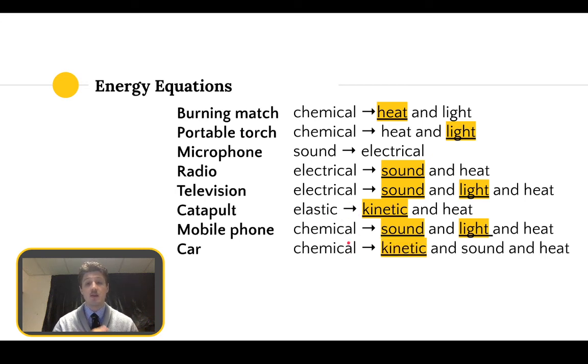And finally, cars. The main energy source or potential energy source in a car is from petrol, which is a chemical. When we ignite that petrol, we break the bonds, change the molecules into things like carbon monoxide, oxygen, and things like that. So that is converted into the ability to move, kinetic energy, but also beep your horn, bit of electricity in there as well we could put. And, you know, after a big long drive, the bonnet of your car is pretty hot from the engine.